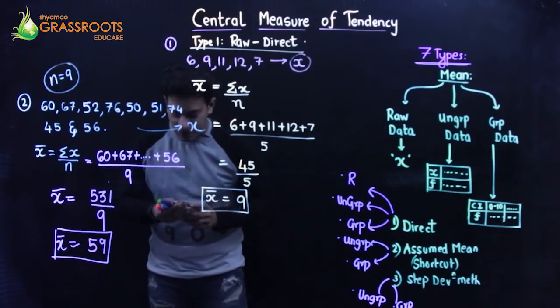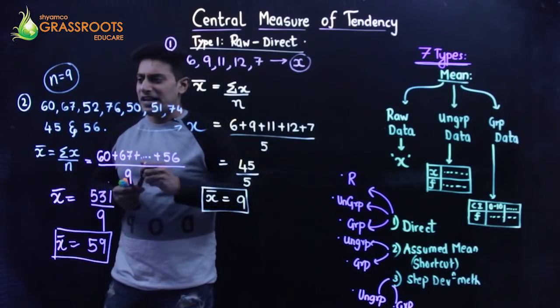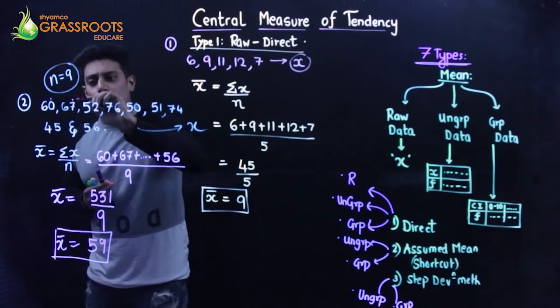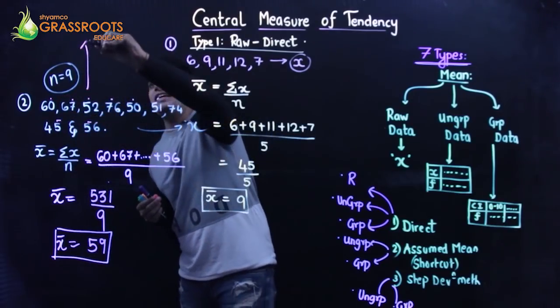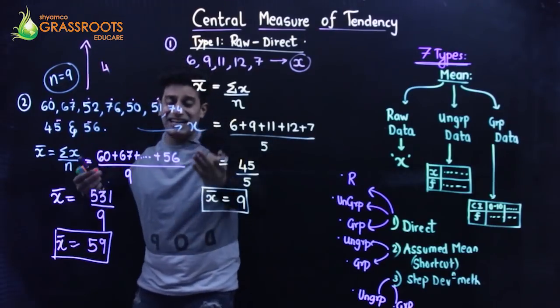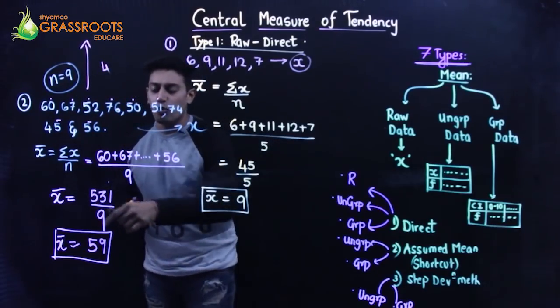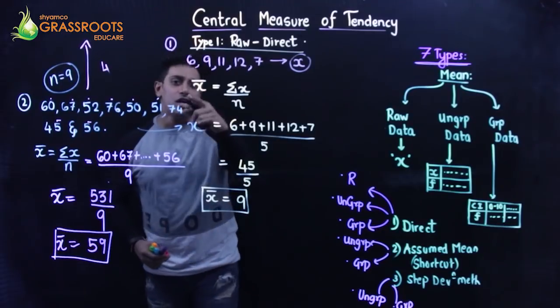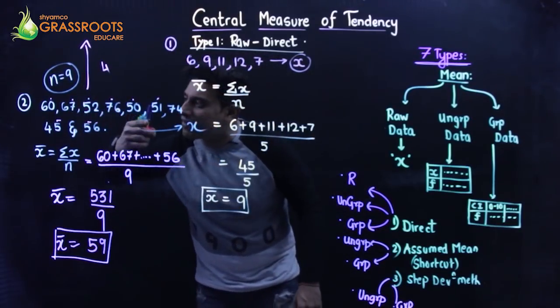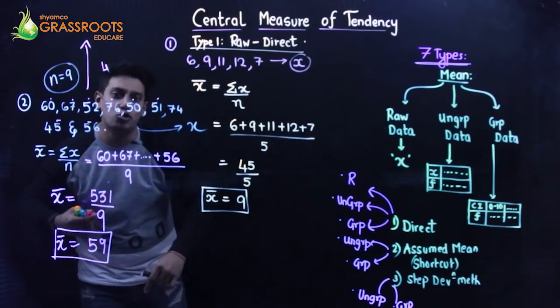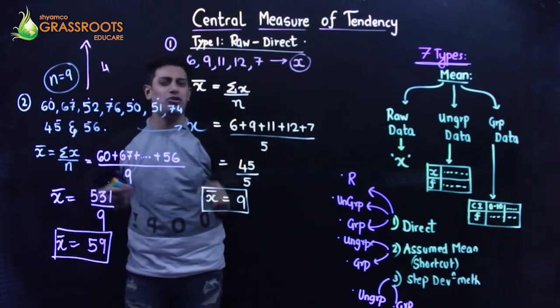I have been told if each observation is increased by 4, what is the new mean? Remember, you cannot sit and increase all of them by 4 and then add and find the new mean. It is a huge method, not a good method.